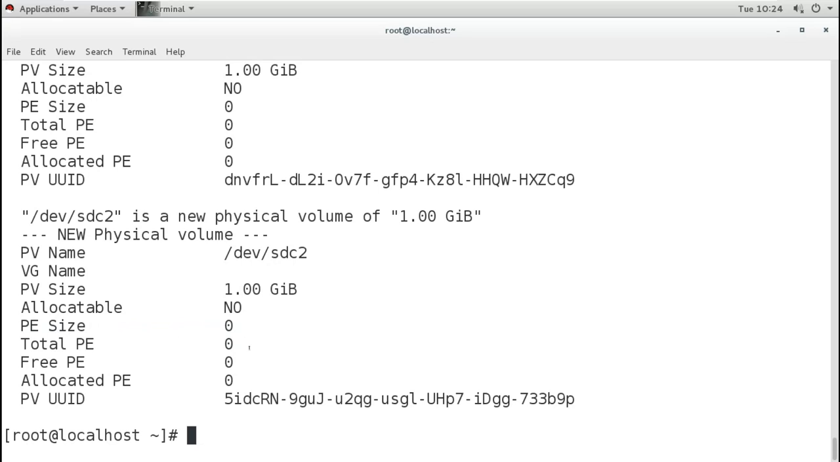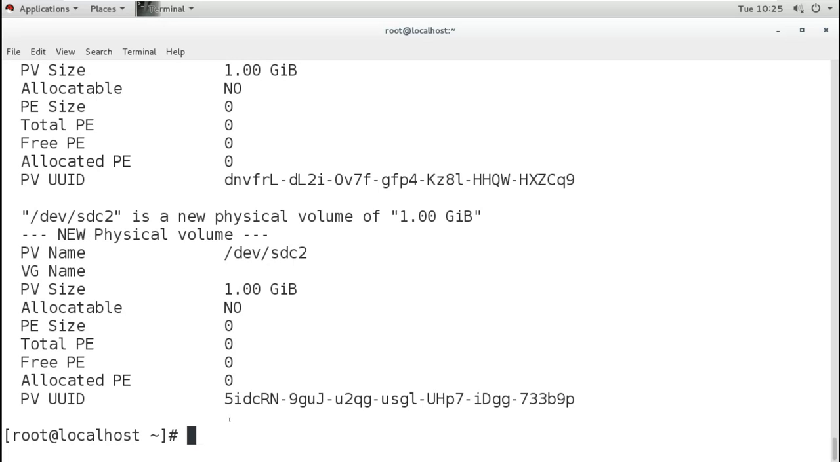So this PV display command displays information about the PVs. Now, after creating the PVs, we can create the volume group by combining these different PVs.